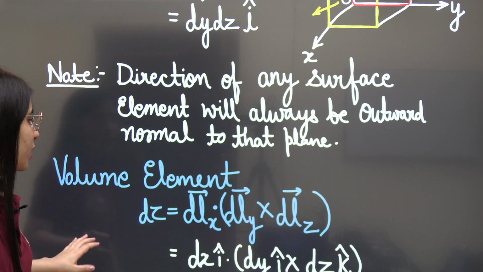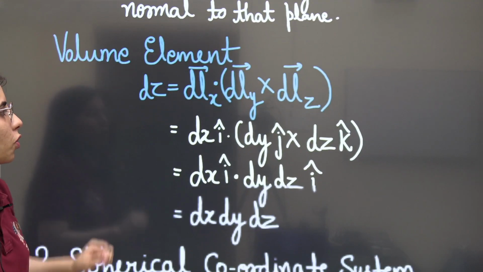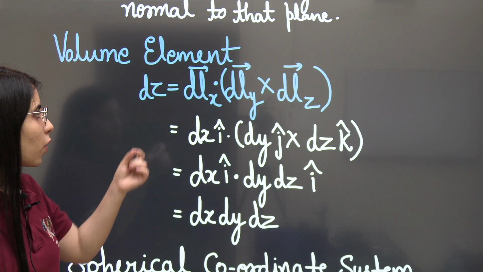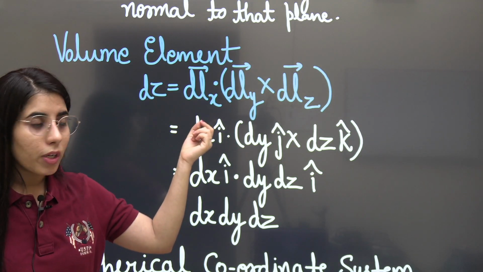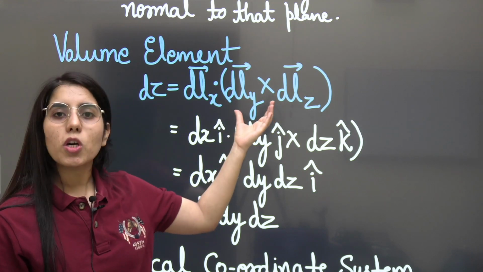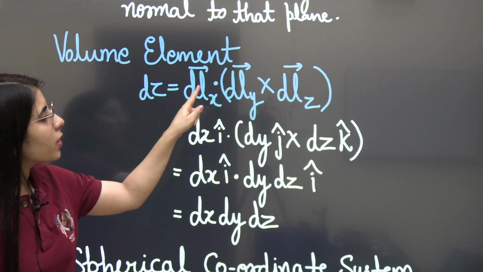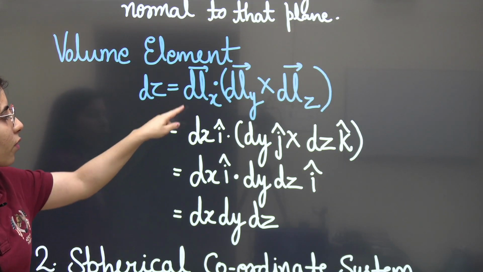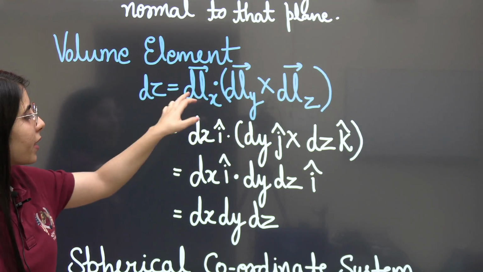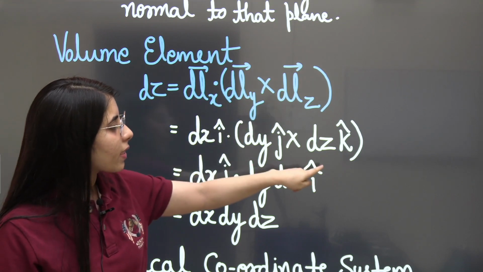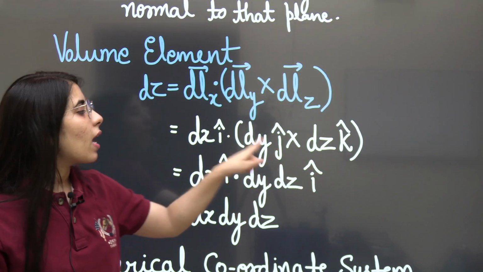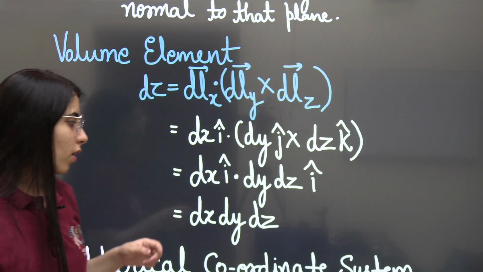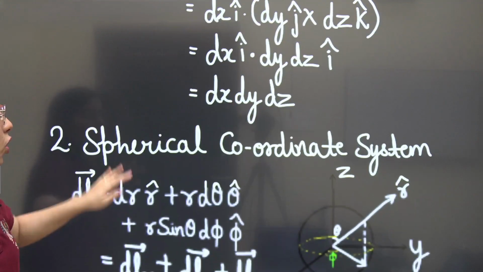Clear? Next point. If I'm going to talk about the volume element, how do we write the volume element? That will be the first component of the length element, its dot product with the cross product of the rest two components, which means dlx dot dly cross dlz. This is how we need to write it, and that's how we can write all the components, which means dx i cap, dy j cap, dz k cap. j cross k is equal to i, and i dot i is equal to 1. So we will be getting dx dy dz here. Clear? This is how you can simply find the volume element.